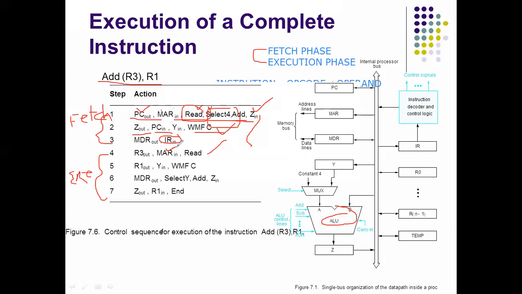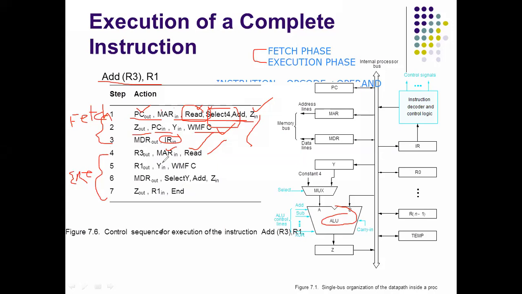That means the location. In step 4 a memory read operation is initiated. Whatever the contents in R3 will be read here.